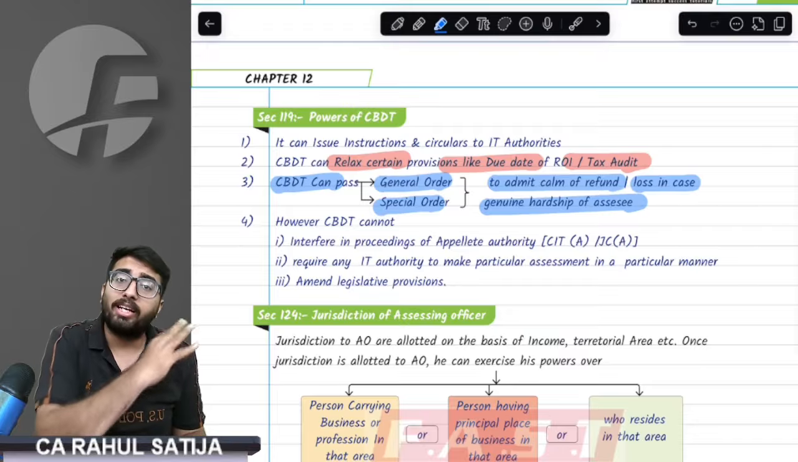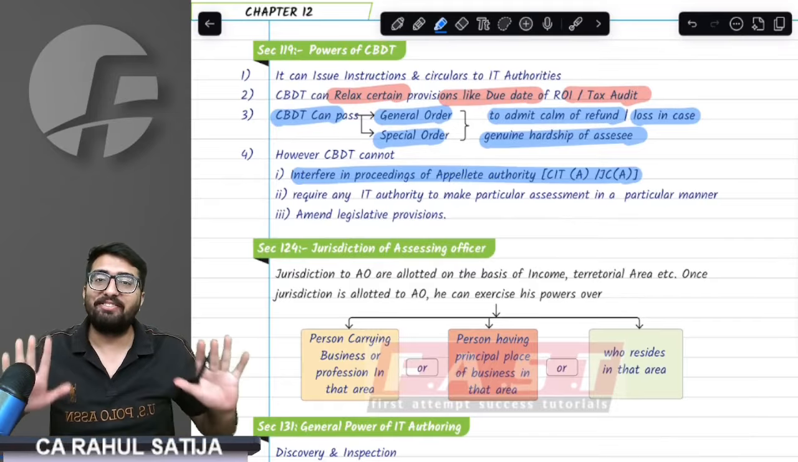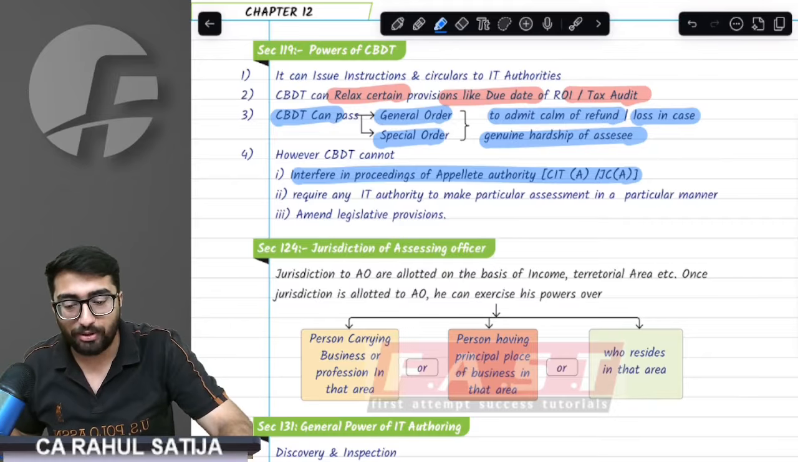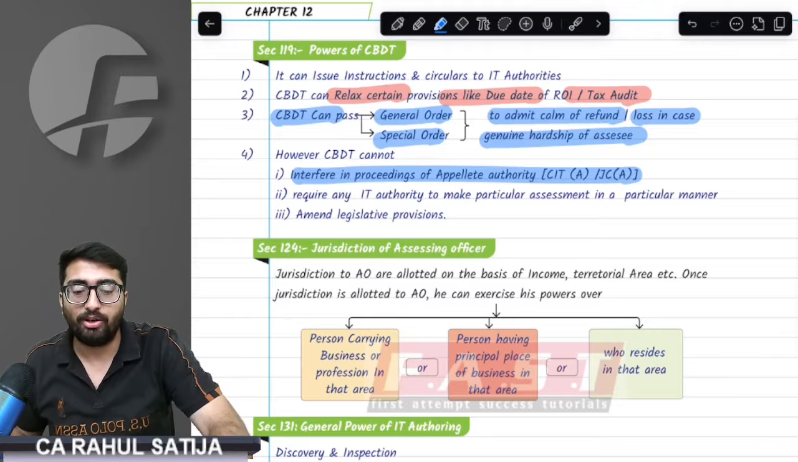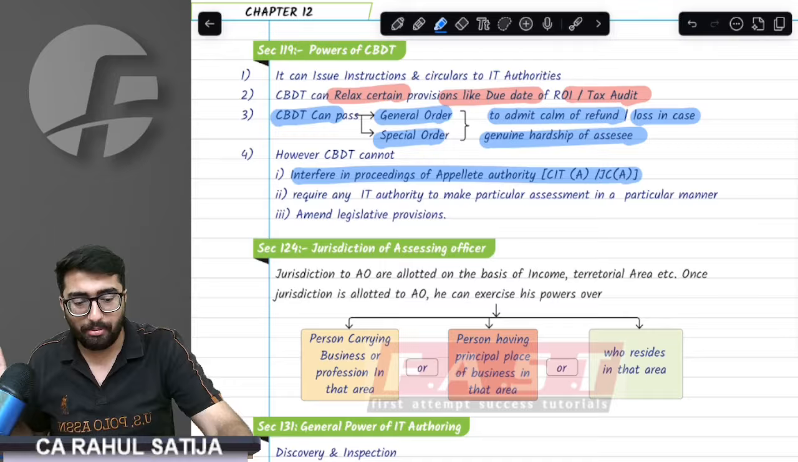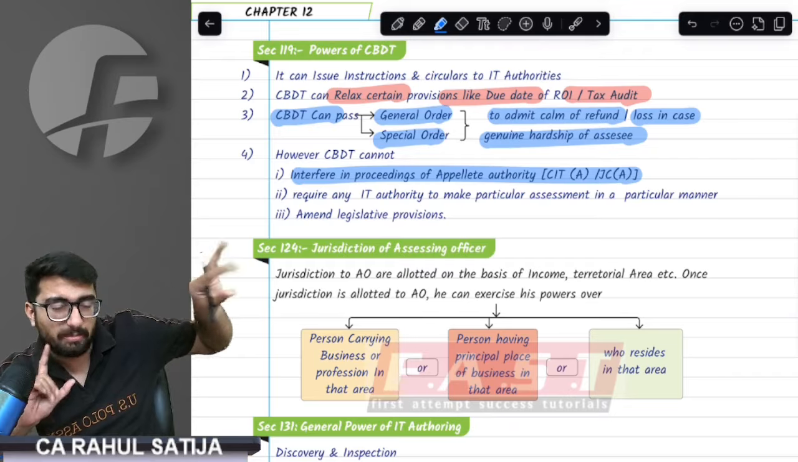But there are three things that CBDT cannot do. What are those three things? First of all, CBDT cannot interfere in appellate proceedings. That means if there is an appeal going on at CIT or ITAT, CBDT cannot interfere. CBDT cannot say, "Oh, he has done this thing, just do it against him."